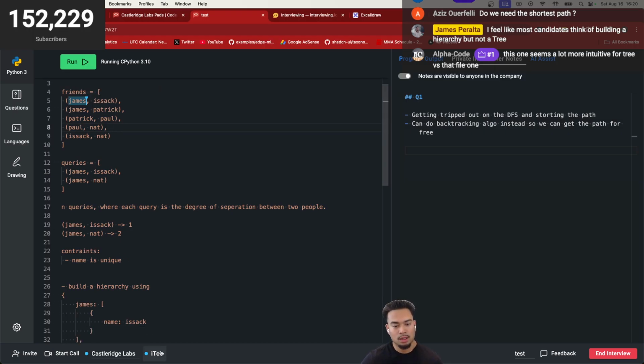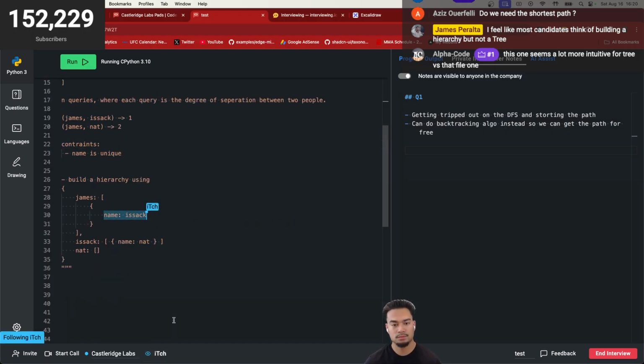So if we build a hierarchy, right? Now, if I say James, I want to get all James's friends. I'll stick with the approach I'm trying to explain and see if it makes sense to you. Essentially, I'm going to build a hierarchy. For each name, I'm going to link the values. Because this is a map, the name will be the key, and the value would be all their attached friends.